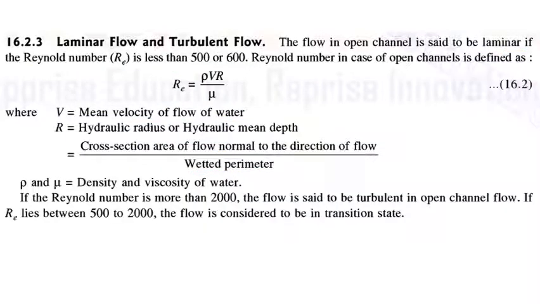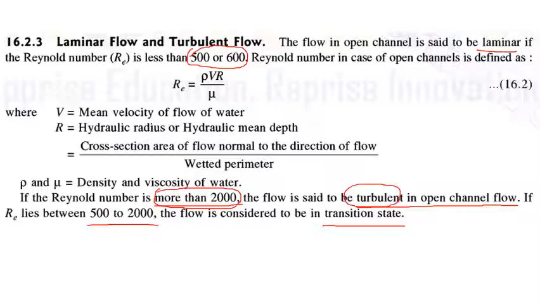If the Reynolds number is more than 2000, the flow is said to be turbulent in open channel flow. That means between 500 and 2000, the flow is considered to be in transition state. So there are three ranges of the Reynolds number. First is 500 to 600, where the flow is laminar. Next is more than 2000, where the flow is turbulent.